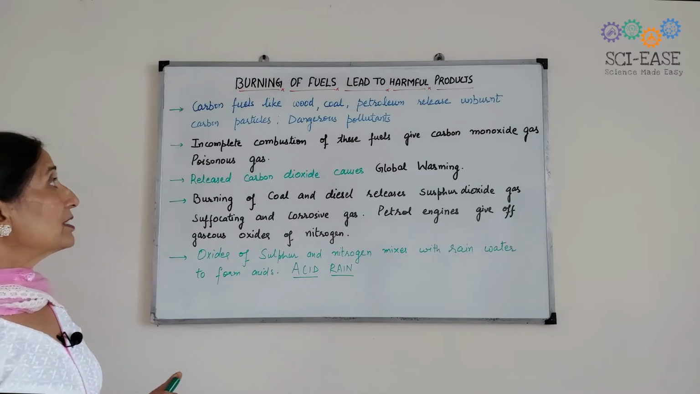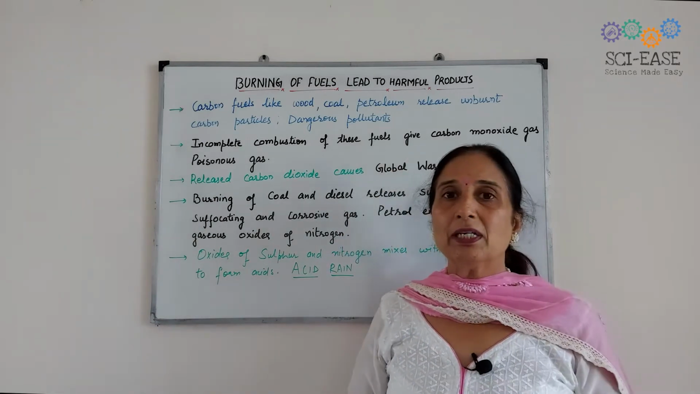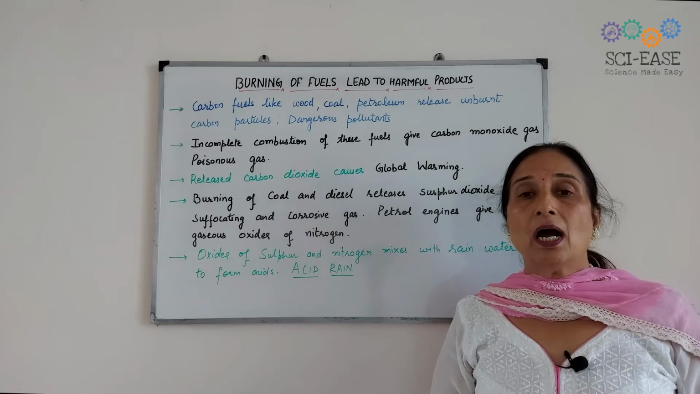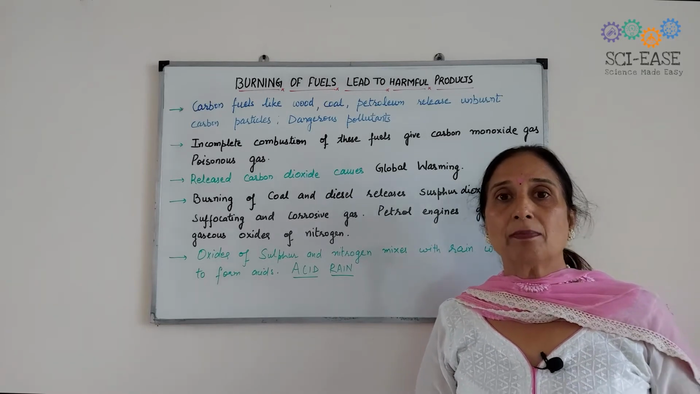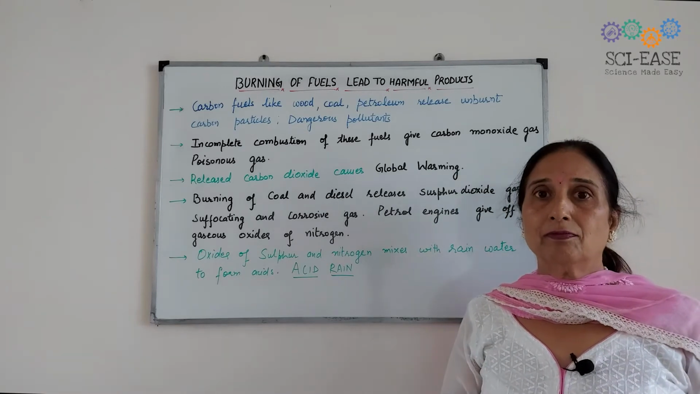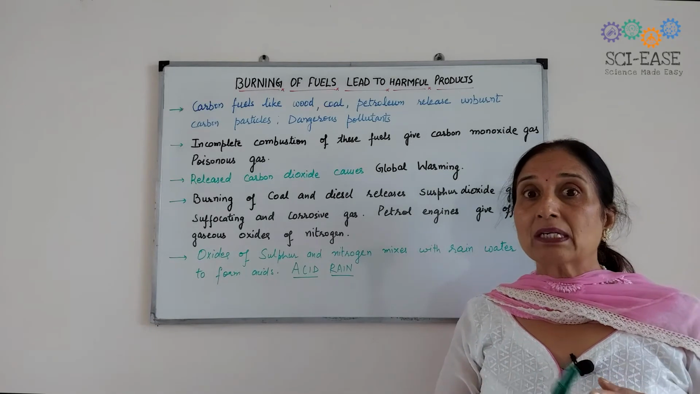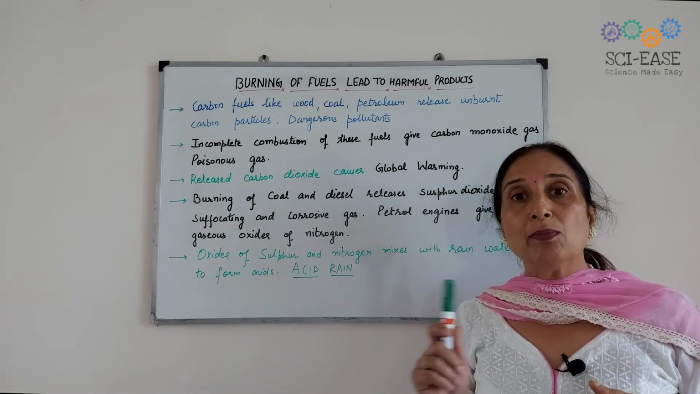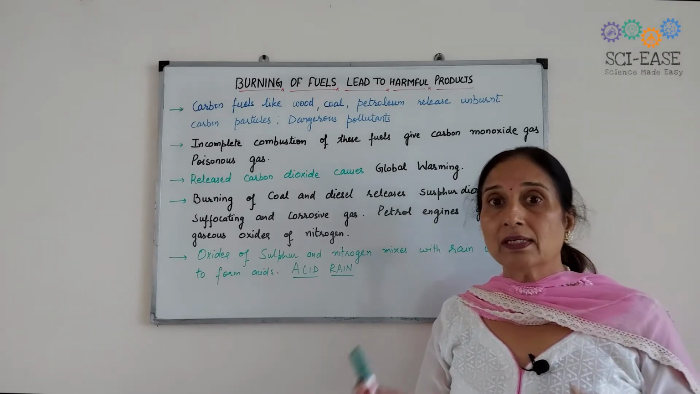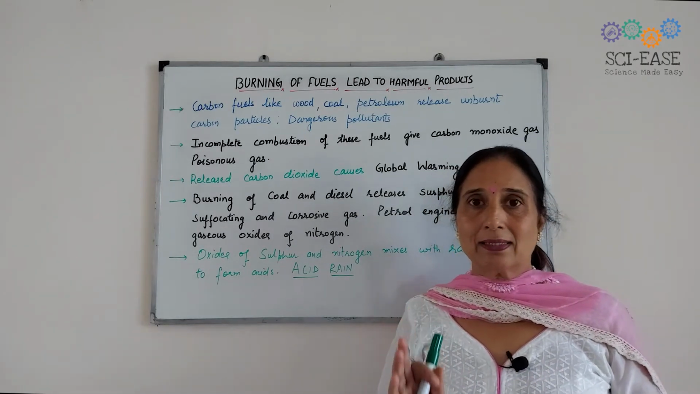Okay. So the second thing is incomplete combustion. What do you mean by incomplete combustion? That is when there is an insufficient amount of air or oxygen present, then the carbon fuel is not burnt fully. That will result in the formation of carbon monoxide when the supply of air is insufficient. And this carbon monoxide is a highly poisonous gas.